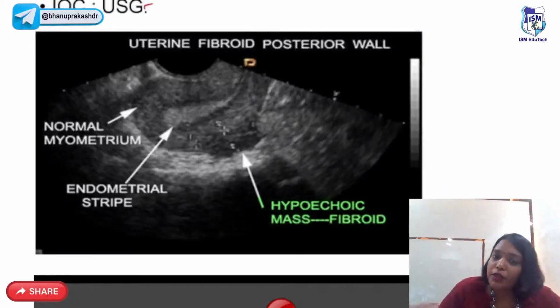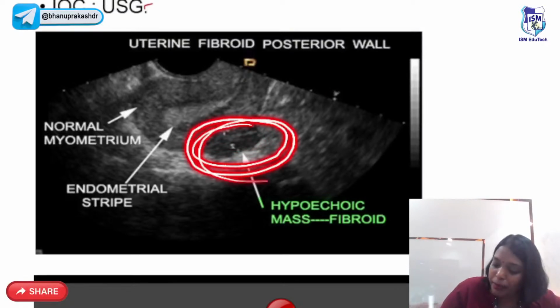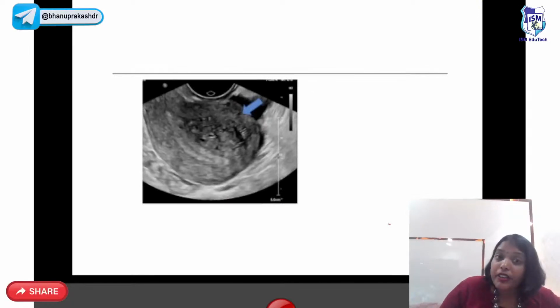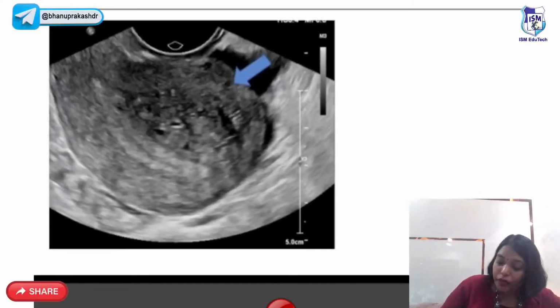So the investigation of choice is ultrasound. This is how the fibroid will look like. It will look like a hypoechoic mass. Do you know what this is? When there is a heterogeneous echo pattern, black and white, black and white, this is called adenomyosis.